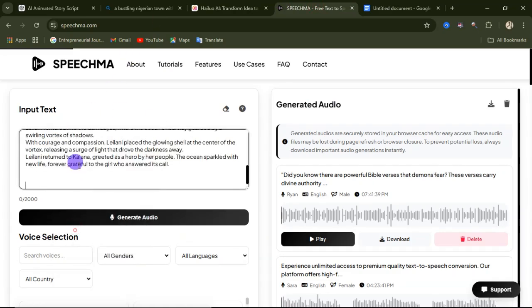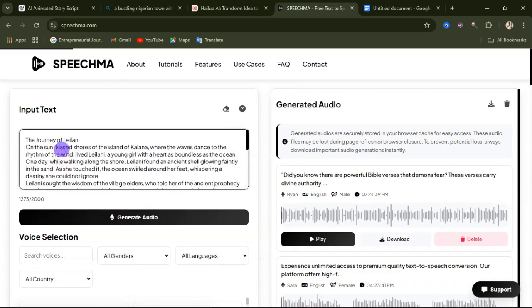my script. So now I've pasted in my script. So this is my entire script. So what we will need to do is to select the voiceover actor that we want to use for this script.